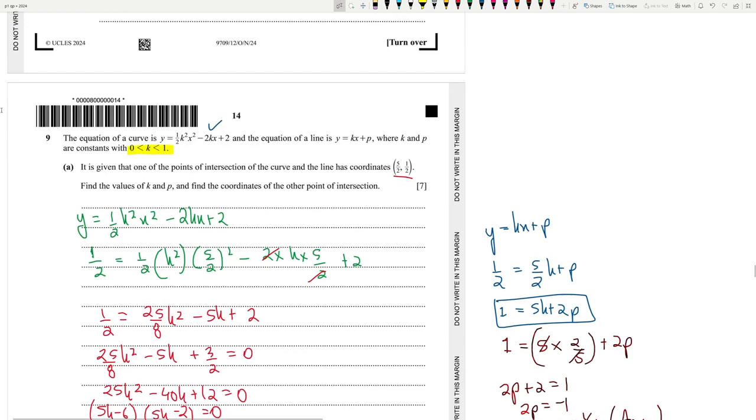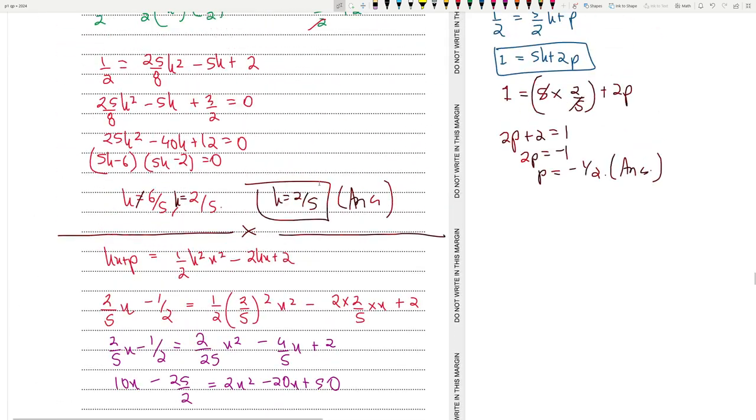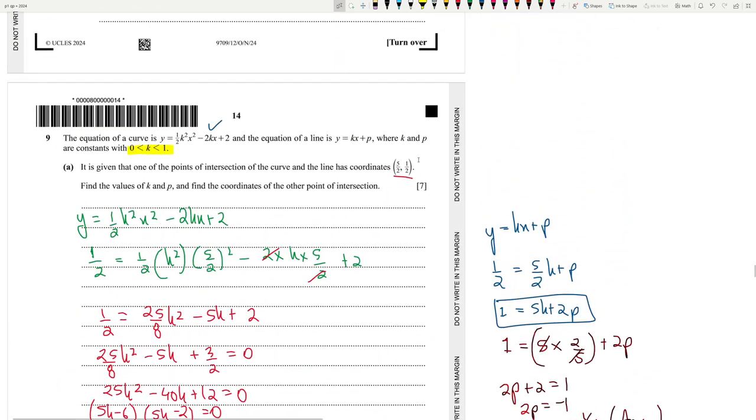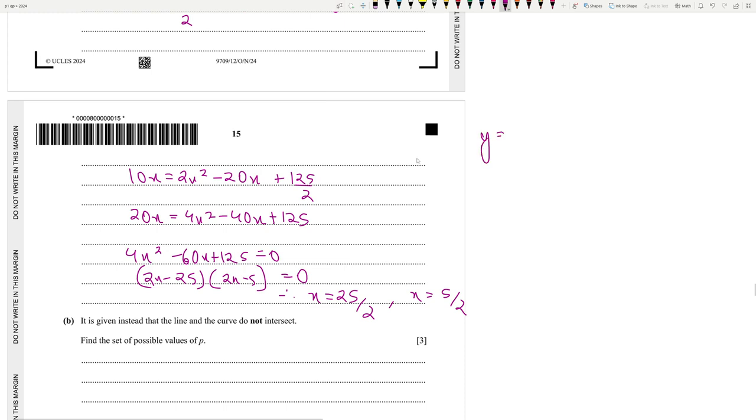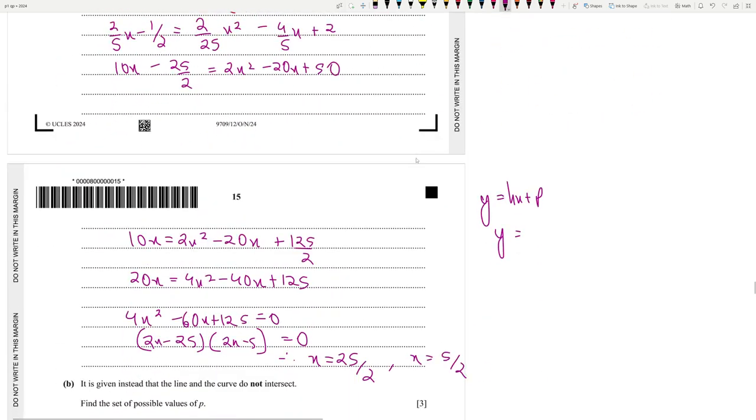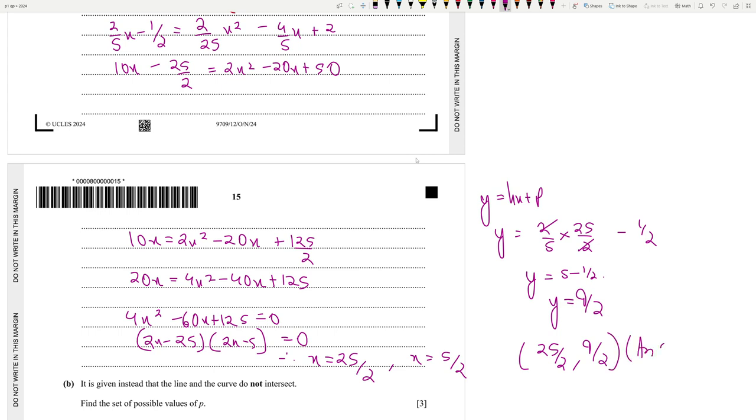Do we just need the x coordinate or coordinates? So 5 by 2 is the first one, so 25 by 2 is the other one. So let's just find y using this. y is equal to kx plus p. So y is equal to, k was 2 by 5, right? Yeah, 2 by 5 into 25 by 2 plus p, which is minus half. So y is equal to 5 minus half, which is 9 by 2. So the coordinates are 25 by 2 and 9 by 2 for the other one. Yeah, 25 by 2 and 9 by 2. I guess we are right.